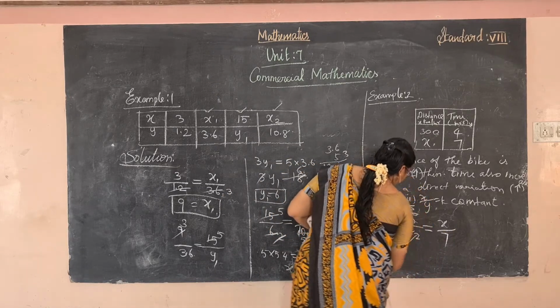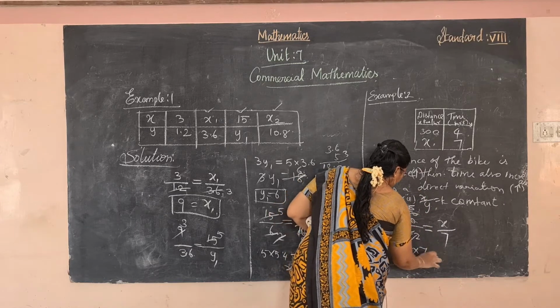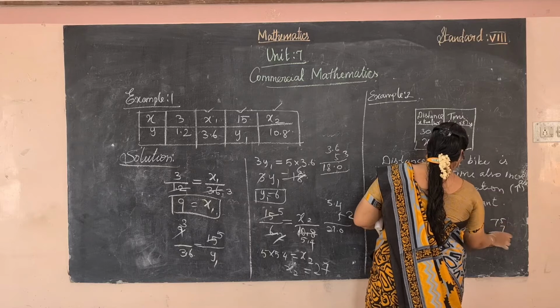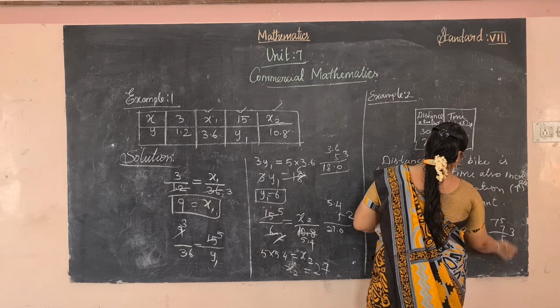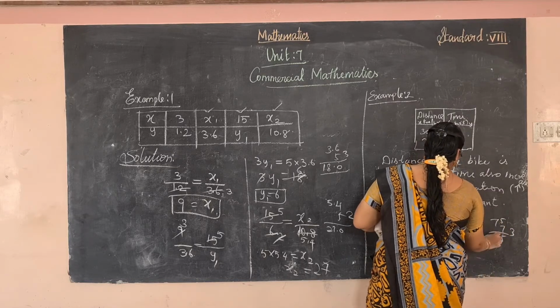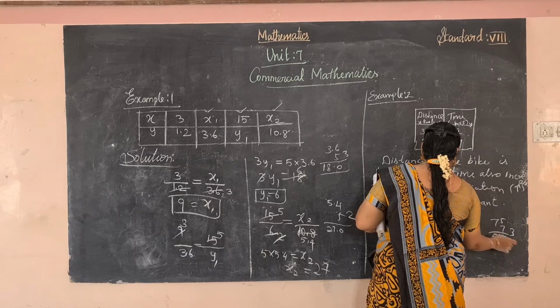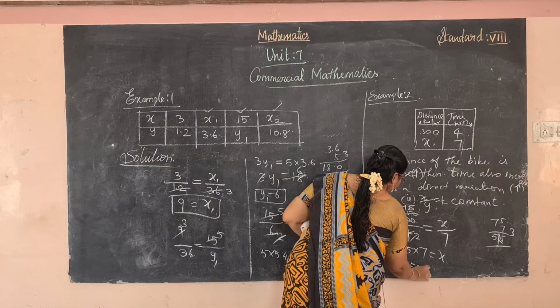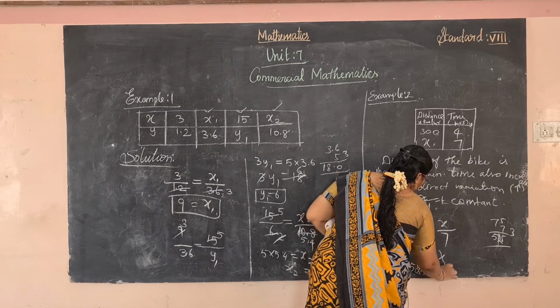So 75 into 7 is equal to x. So multiply: 75, 7 5s are 35, 49, 52. So 525 kilometer.